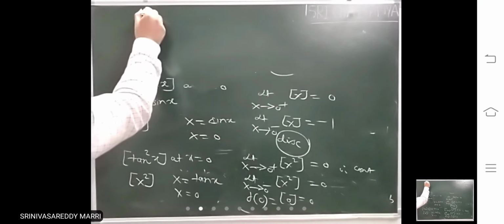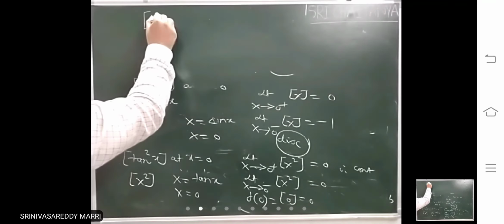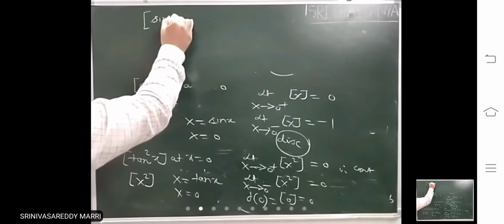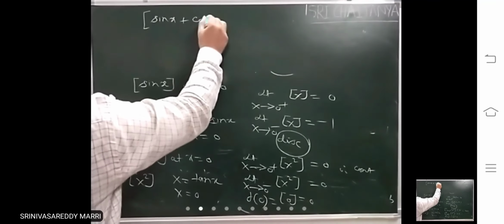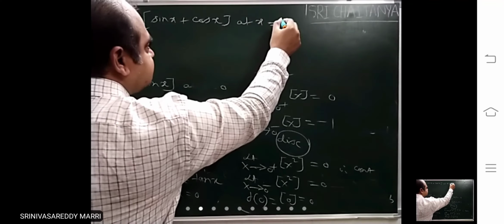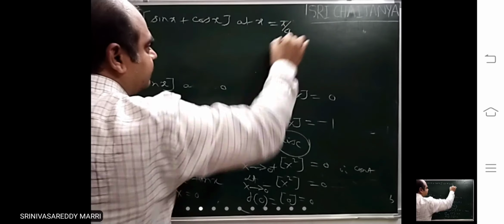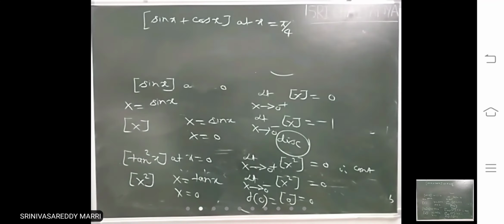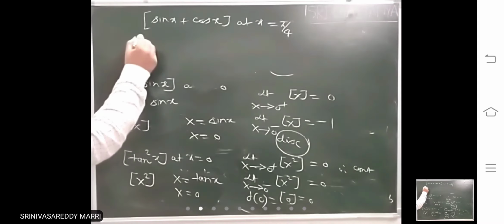Look at another model. Step of sin x plus cos x at x equal to pi by 4.